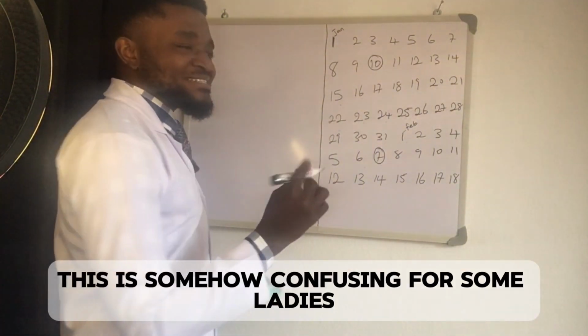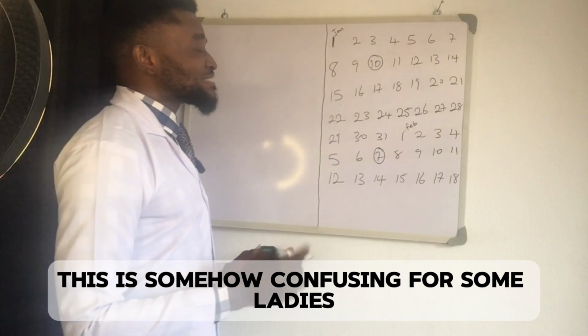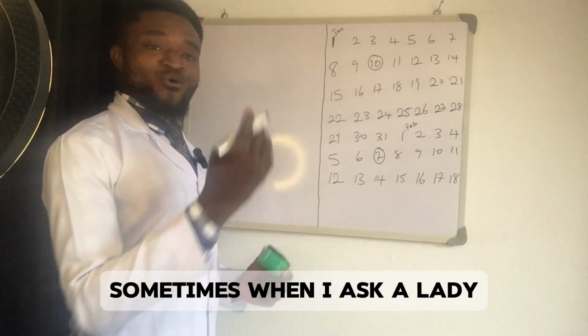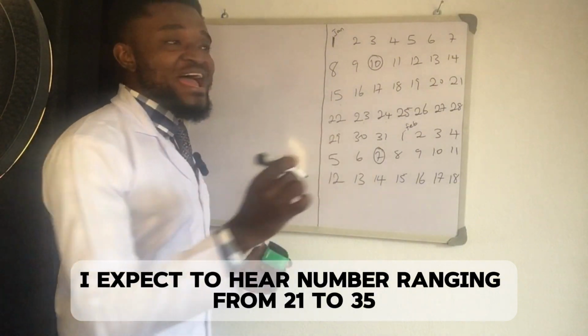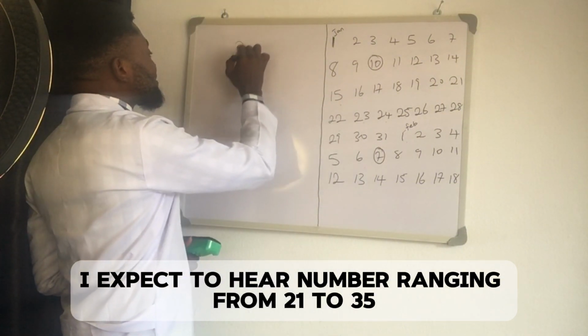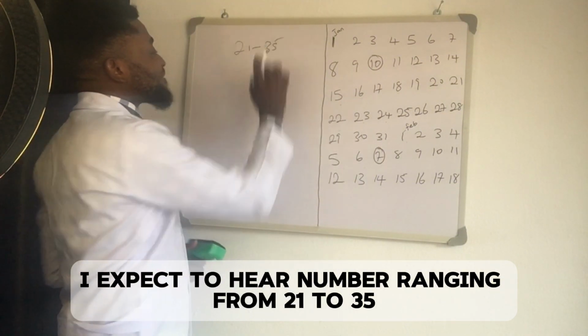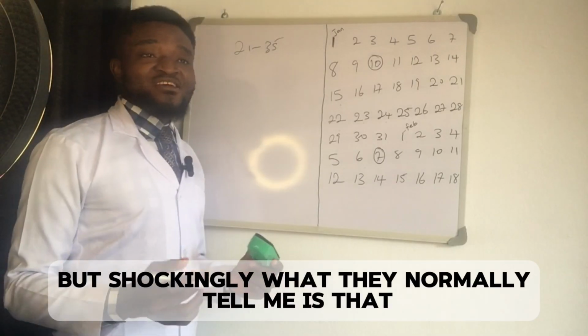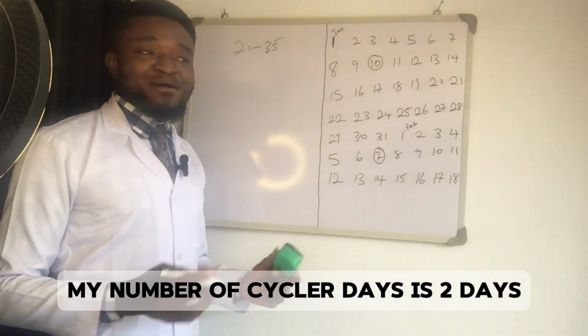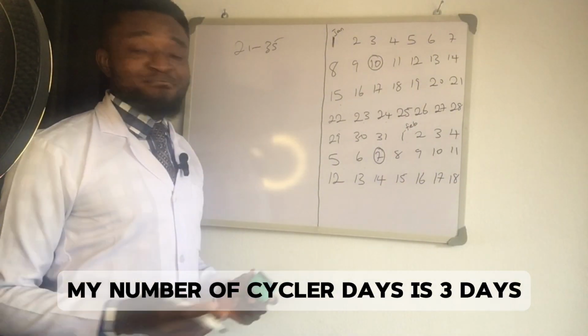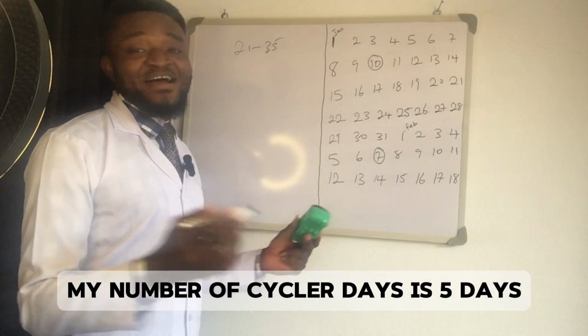You know, this is somehow confusing for some ladies. Sometimes when I ask a lady, what is your number of circular days? I expect to hear a number ranging from 21 to 35. But shockingly, what they normally tell me is that my number of circular days is 2 days, or 3 days, or 5 days.